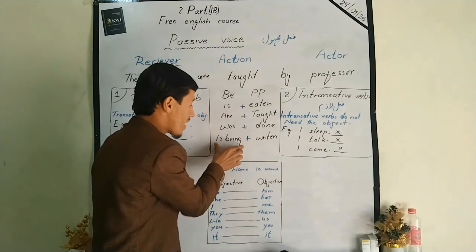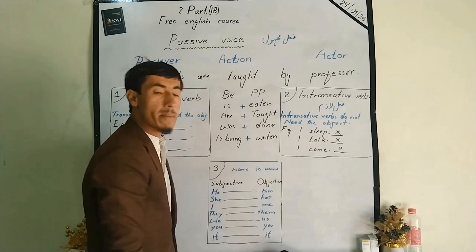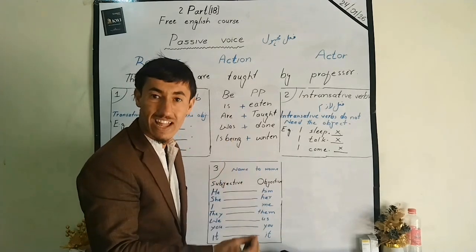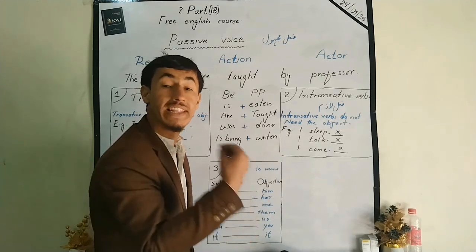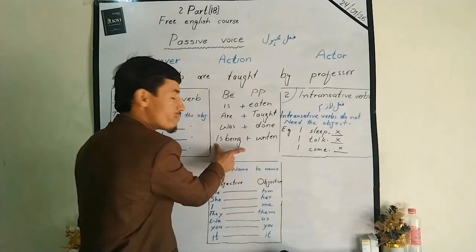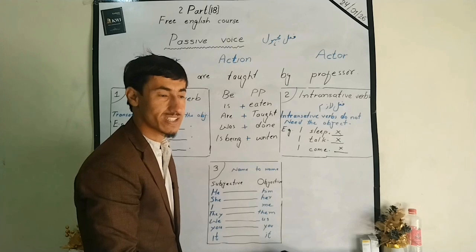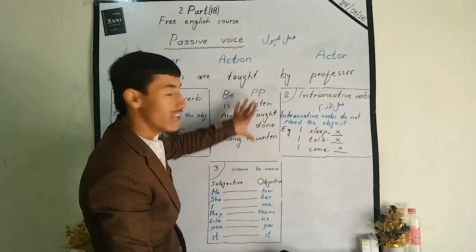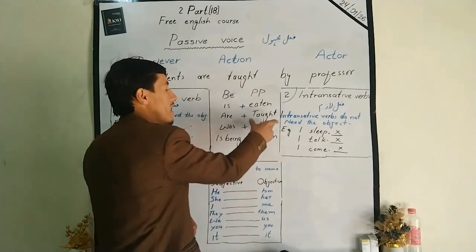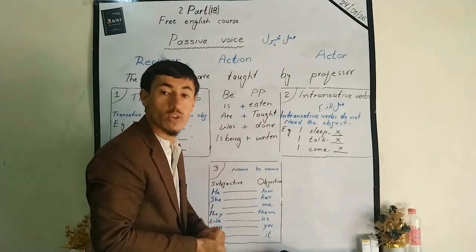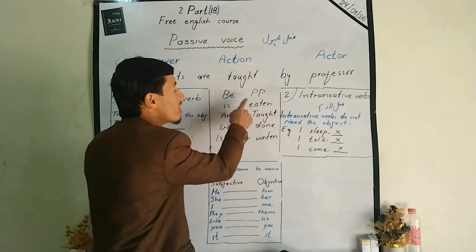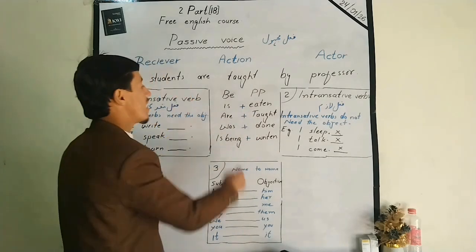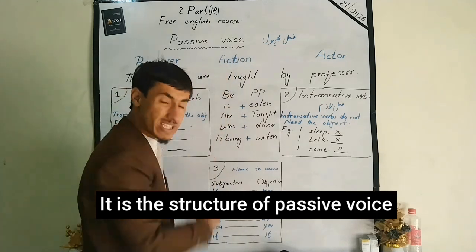Is being is the be word of the present continuous tense. She is learning a lesson. A lesson is being learned by her. So is being is used here in the present continuous tense. So it depends on the tense. The be word changes, but the past participle does not change. The verb should be in past participle, like here we have some examples: eaten, taught, done, written. So dear learners, this is the structure of the passive voice.